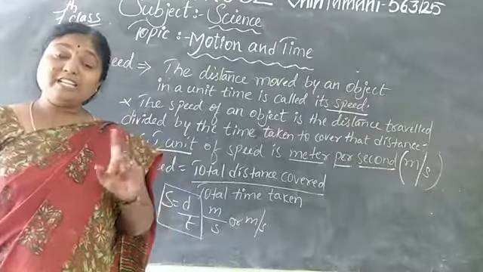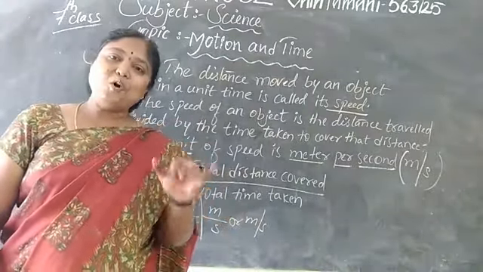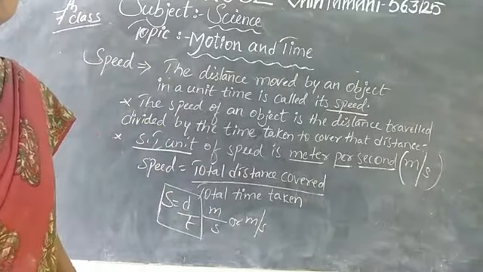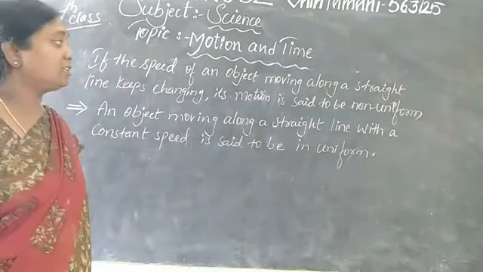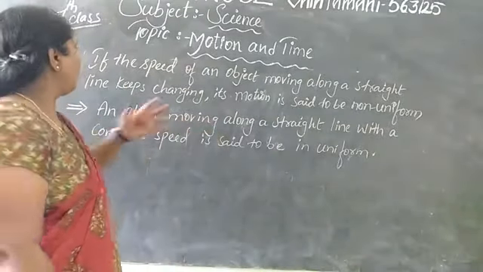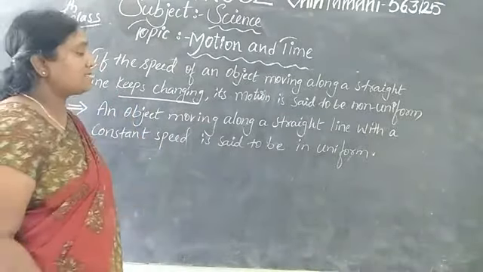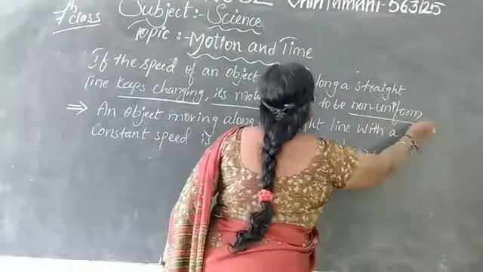In speed we have uniform speed and non-uniform speed. If the speed of an object moving along a straight line keeps changing in its motion, it is said to be non-uniform.